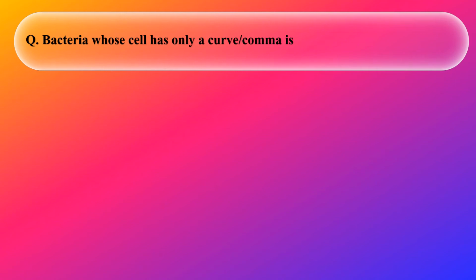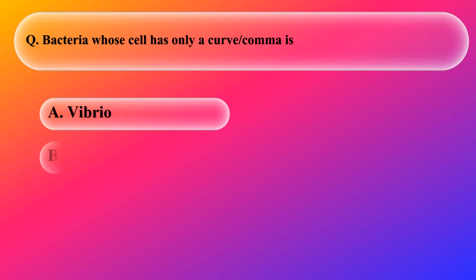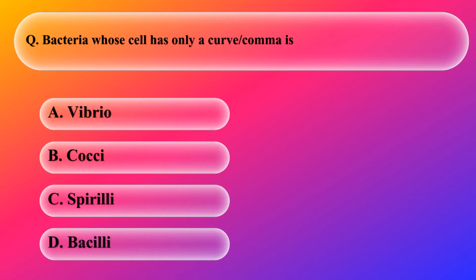Which bacteria has a cell with only a curve or comma shape? Do you know the name of the bacteria whose cell is comma shaped? A. Vibrio, B. cocci, C. spirilla, D. bacilli. If you know the correct answer, type it in the chat box.